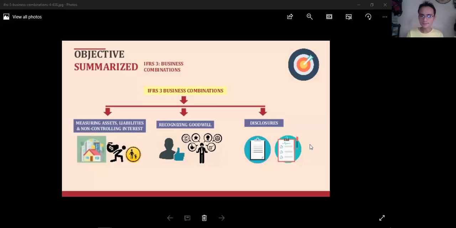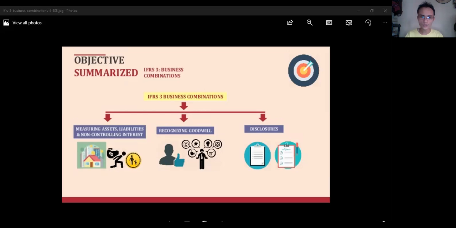There are three areas which we are going to look into. Number one is measuring assets, liabilities, and non-controlling interest. Then recognizing goodwill, and the last one would be disclosures. As to the first one, that would be computational as well as number two, but disclosures would be additional information in the notes to financial statements.